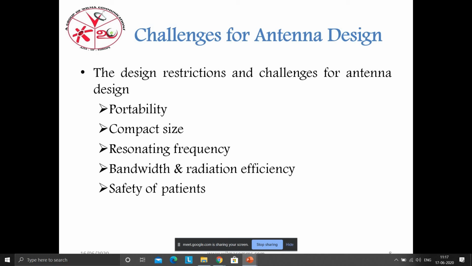And next, moving to the bandwidth. In biomedical applications, only narrow band is used, not wide band, because the narrow band works only in the desired frequency. For example, if I am designing an antenna for 2.45 gigahertz, this antenna should work only at 2.45 gigahertz. Why? Because it is going to be implanted in our body. If it changes its bandwidth, it will also harm our body. So with narrow band alone, it will work in the desired frequency.